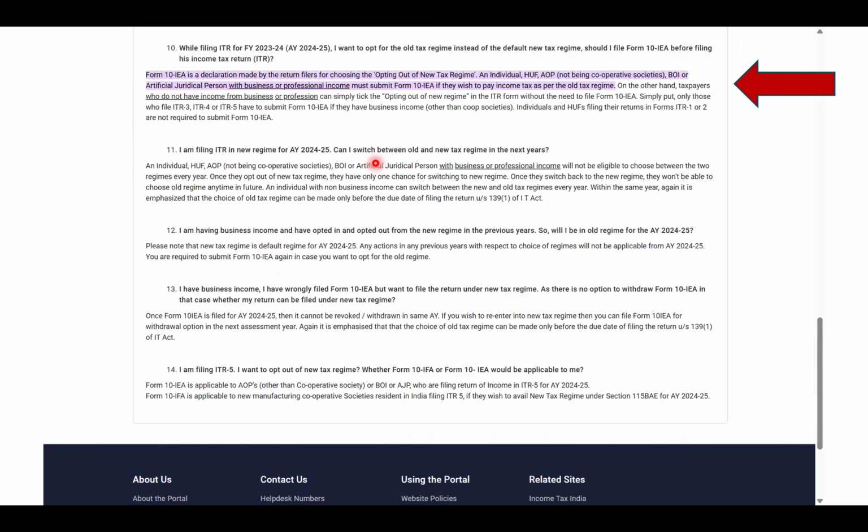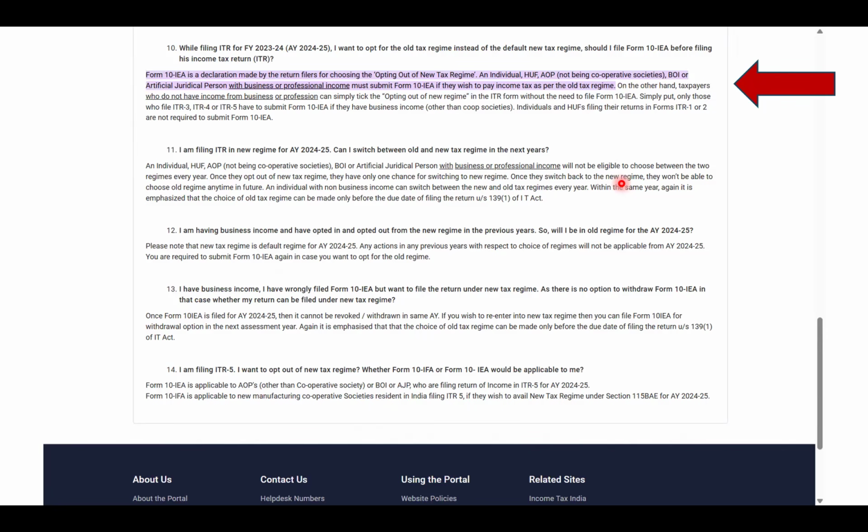What is really important is, can you switch between old and new regime in the next years, right? As an individual with business profession, you will not be eligible to choose between the two regimes every year, right? Once you opt out of the new regime, you only have a chance once more to switch back to the new regime. Once you are back to the new regime, then you cannot choose the old regime anytime in the future, which means this is for now like a once-in-a-lifetime option. Once you choose to opt out of the new regime and you get one more chance to switch back to the new regime, you will never be able to switch back to the old regime if you are having income from business and profession.